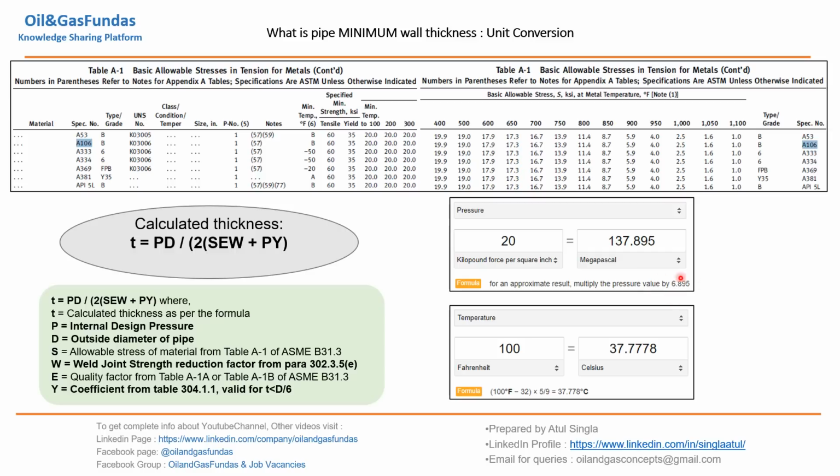So this is the factor and we can convert if you want, otherwise you can directly use the A-1M table to get the values. Temperature also, Fahrenheit to Celsius, we can convert. This is something we need to keep in mind while using units: whatever units we use, they need to be uniformly maintained.